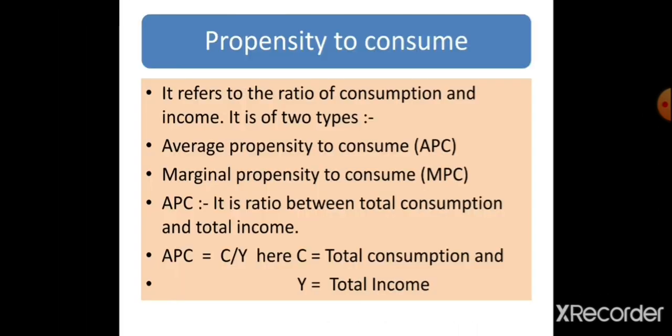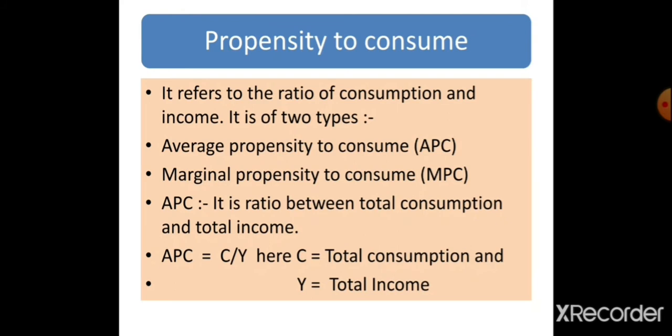This is about the propensity to consume. It is again a very important topic. What is propensity to consume? Propensity to consume shows a schedule, or simply a table, that shows different levels of consumption expenditure corresponding to different levels of income in an economy. As we have already discussed, when income increases or changes, consumption also changes. Propensity means the desire. So it shows the desire to consume corresponding to different levels of income.